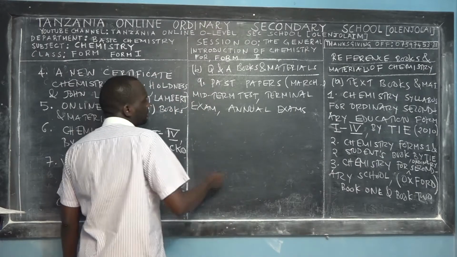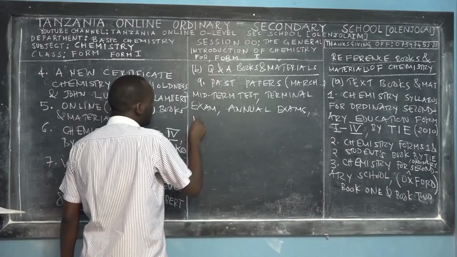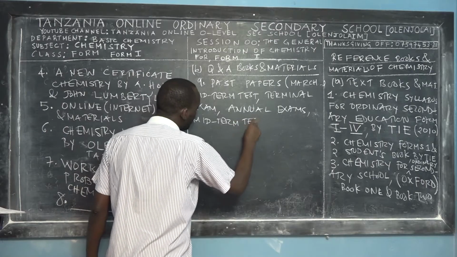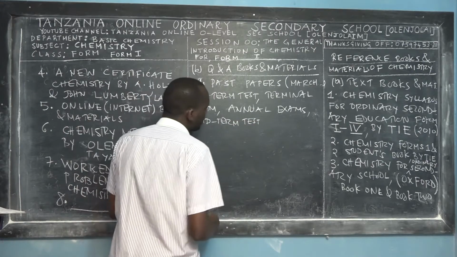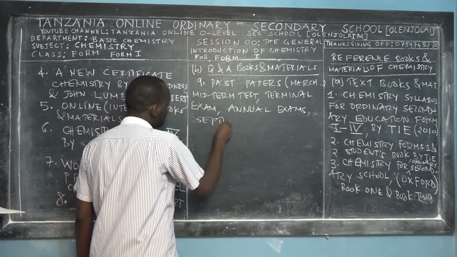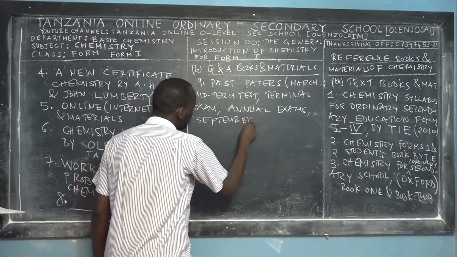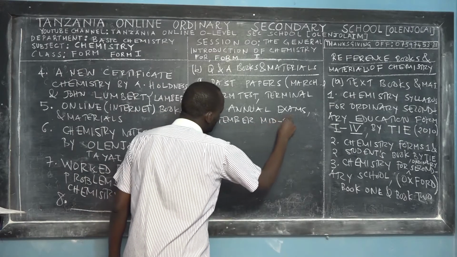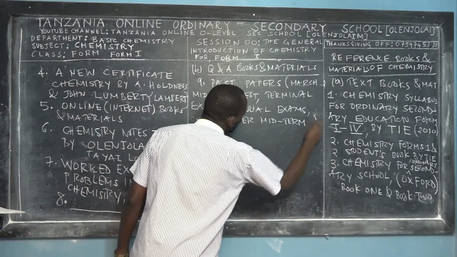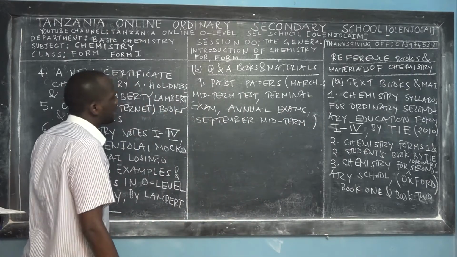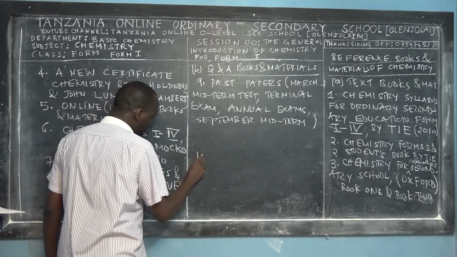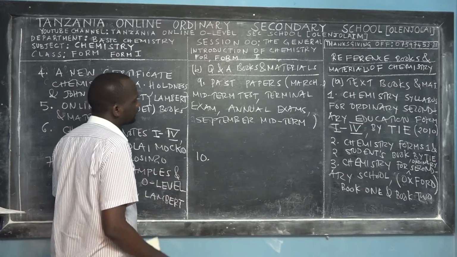But you can also have midterm testing. For Form 1, you can have midterm testing, which is called September midterm test, Test 1 and so on. So for Form 1, at least this will be enough as a reference. For Form 2, we add some more reference materials.